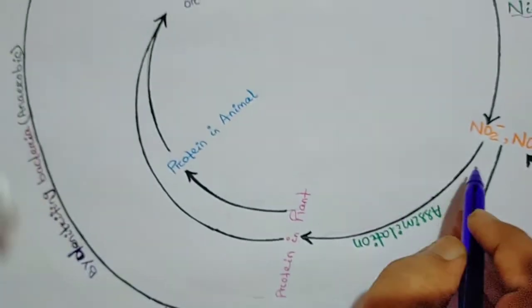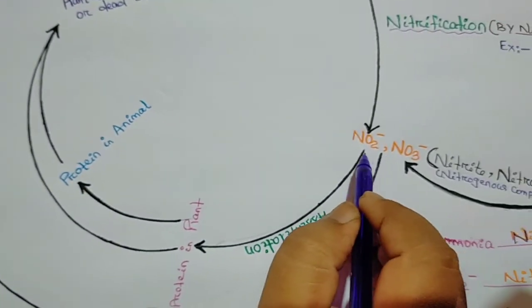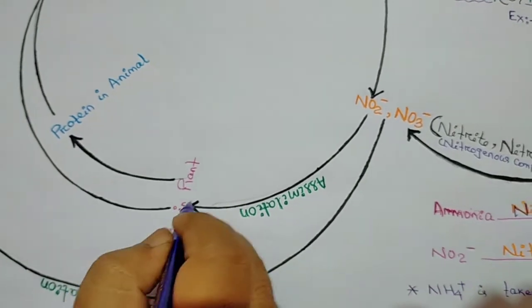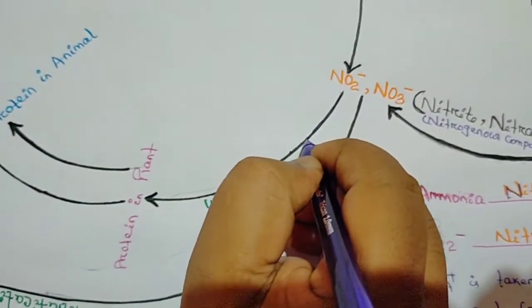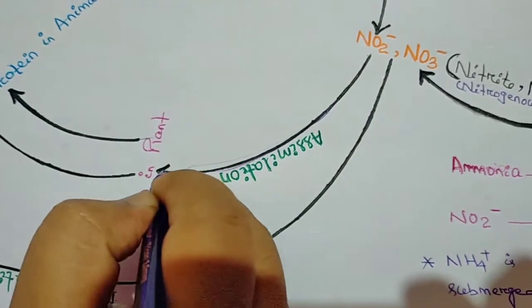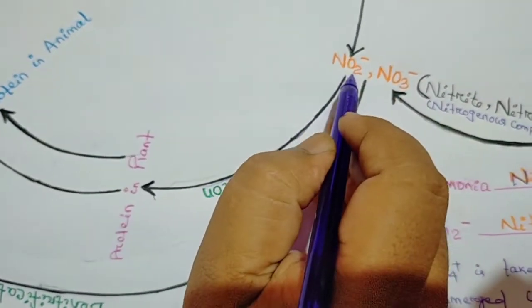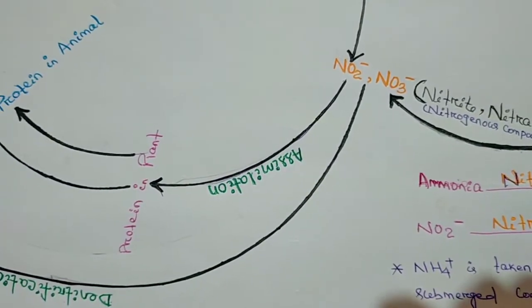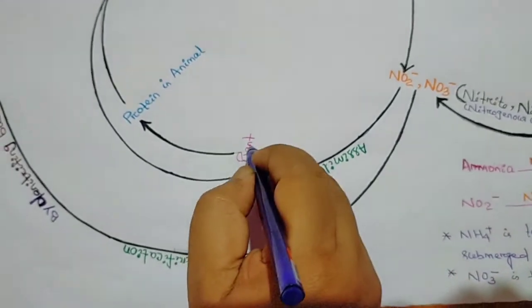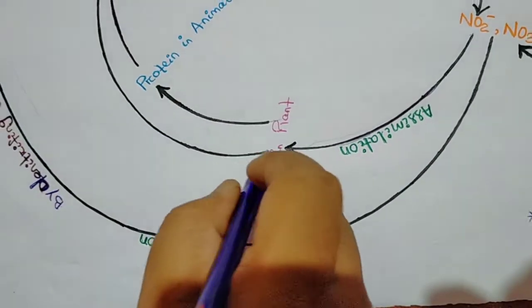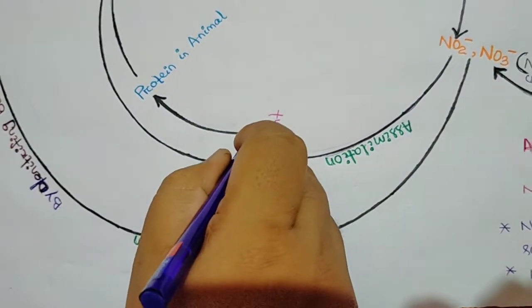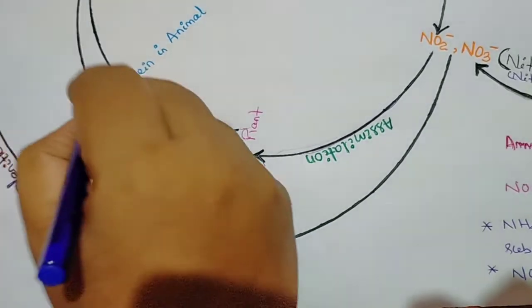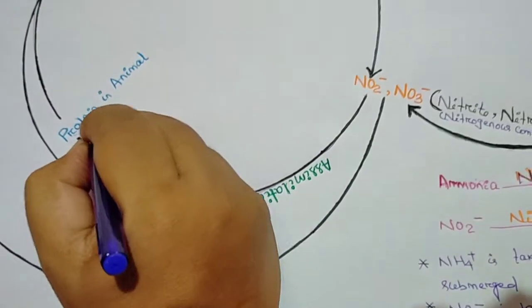In this way, the nitrite and nitrate are assimilated by plants. When the molecular nitrogen is converted into nitrite or nitrate form, it is easily absorbed by the plant, and the plant prepares protein. This protein is utilized by animals also, and in the animal body this protein is stored.